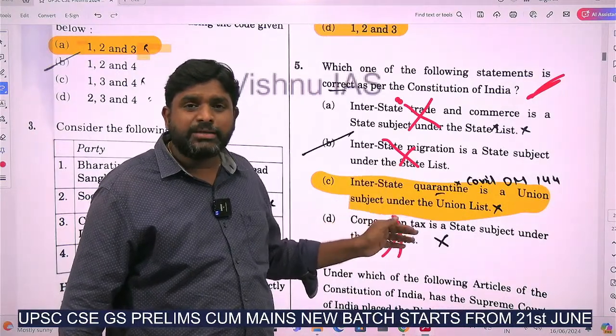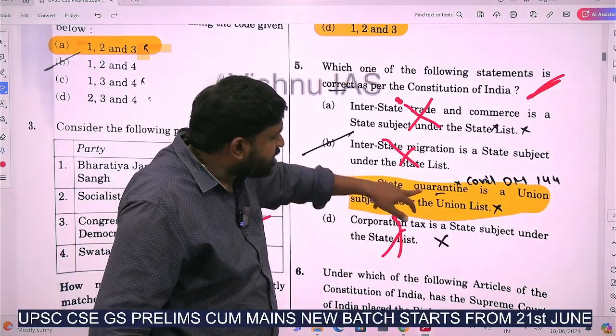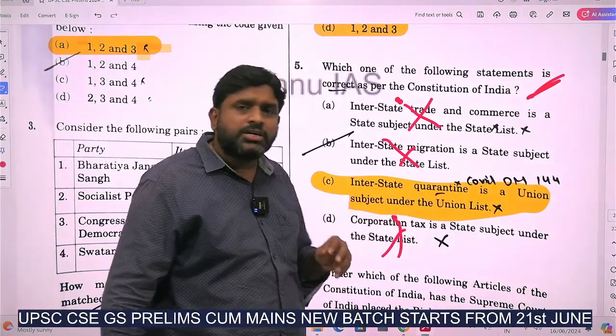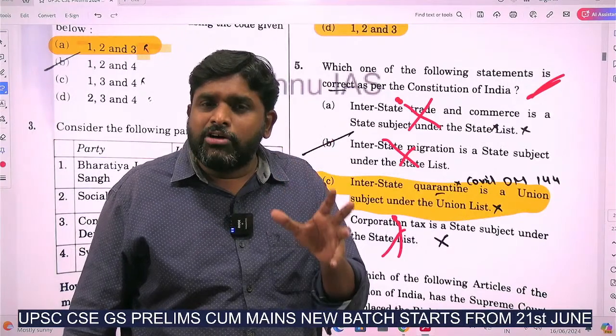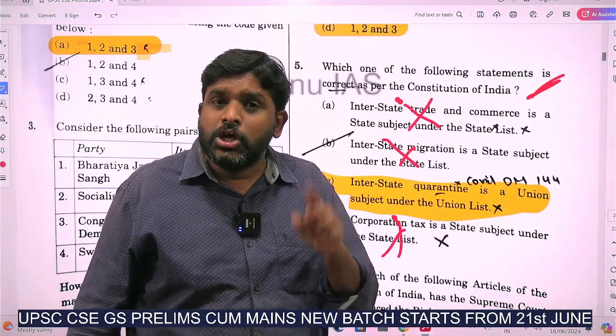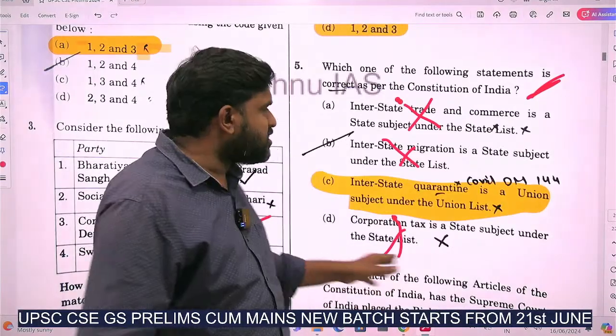Which of the following statements are correct? Last one, interstate quarantine is a union subject. That is the reason they had imposed quarantine restrictions. The central government has imposed the COVID restrictions, so it is under the union list. So the answer is C in this way.